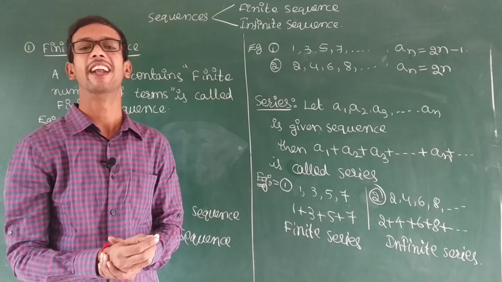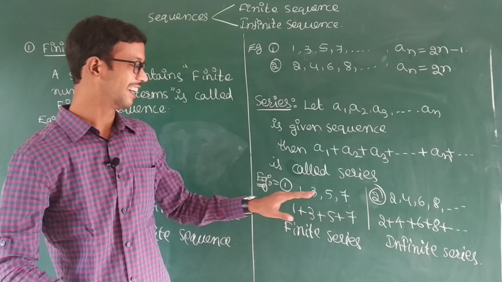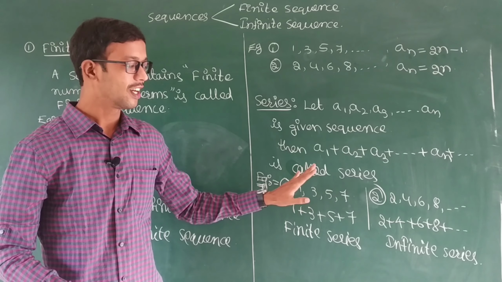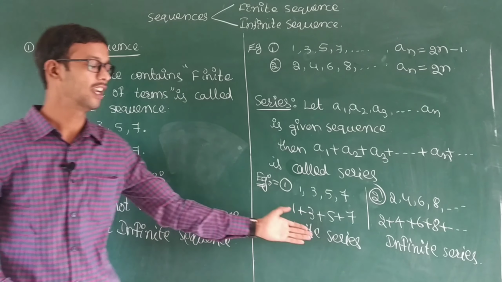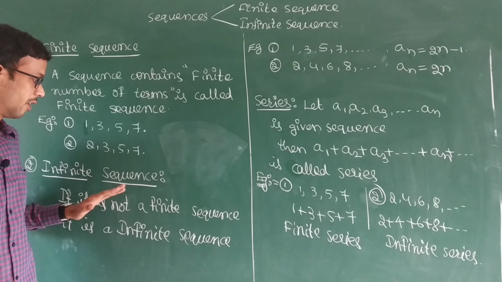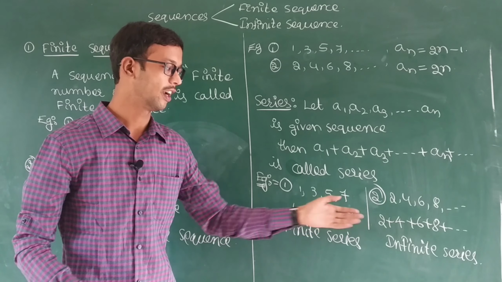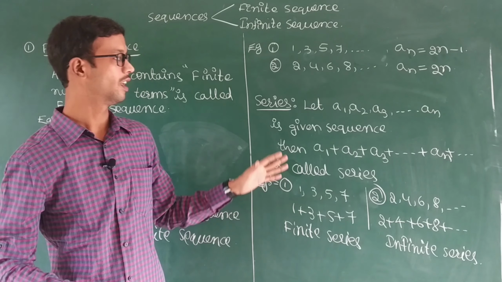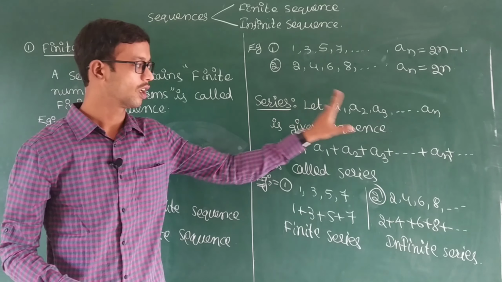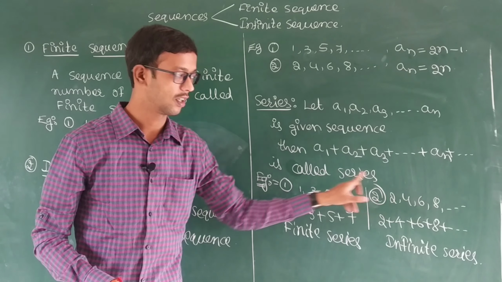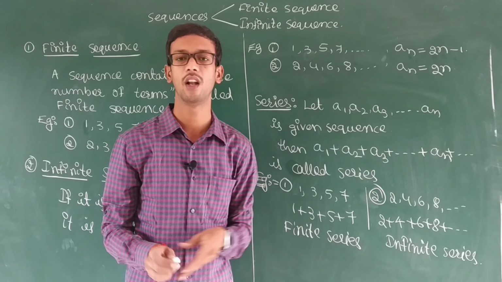How will you tell the finite series and infinite series? A finite series is based upon a finite sequence. If the sequence is finite, you will get a finite series. If the sequence is infinite, you will get an infinite series. So these are the sequence and series, and this total will be denoted by a1 plus a2 plus a3 so on an.